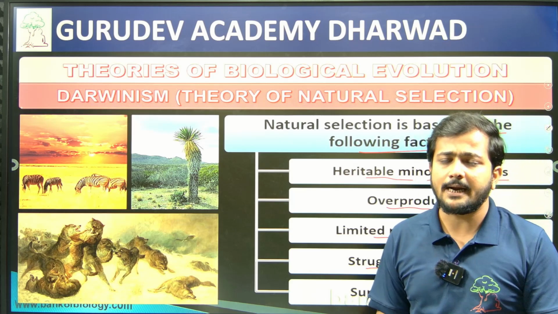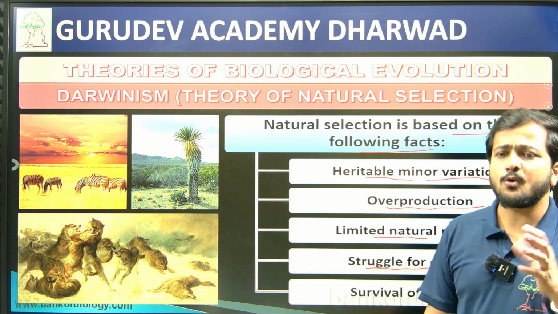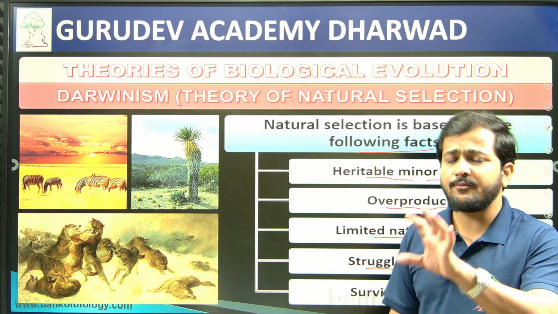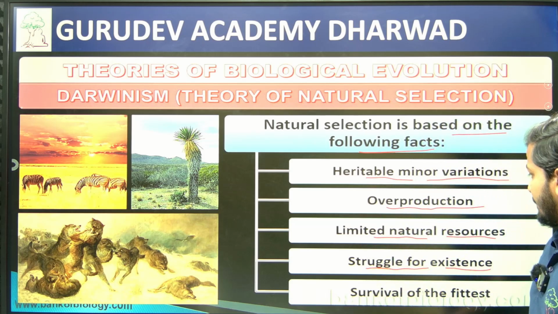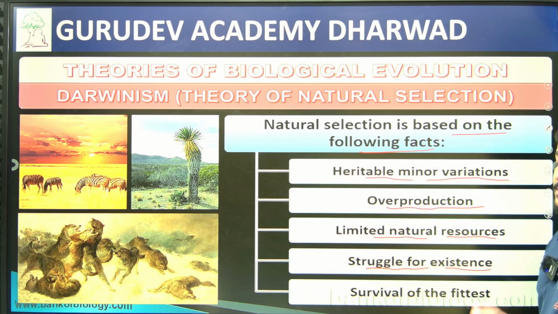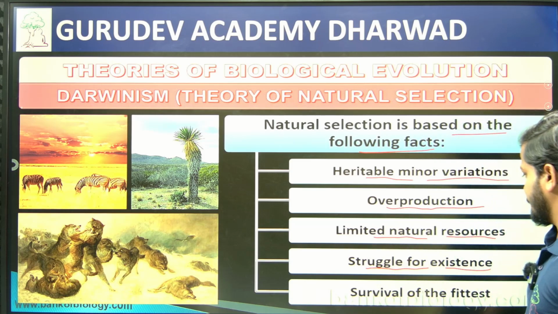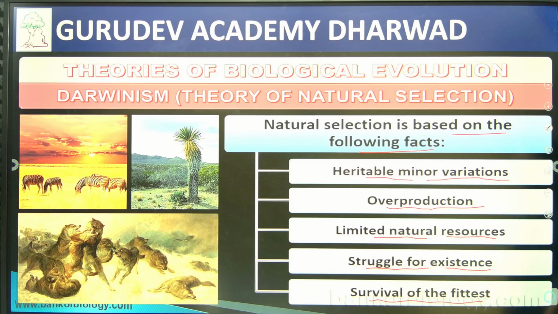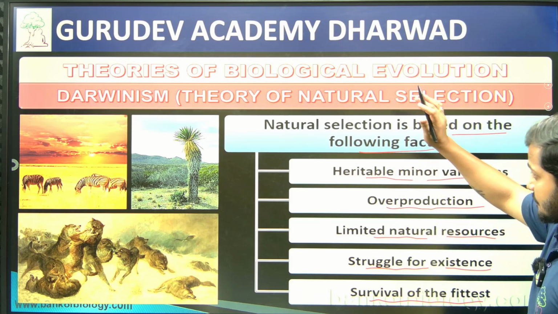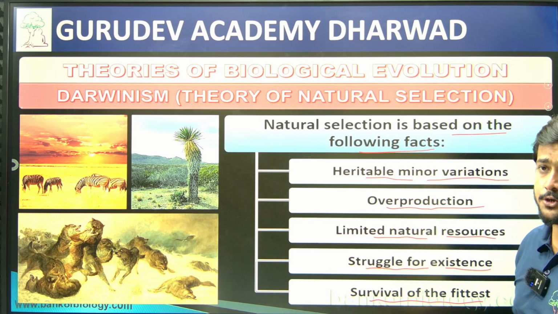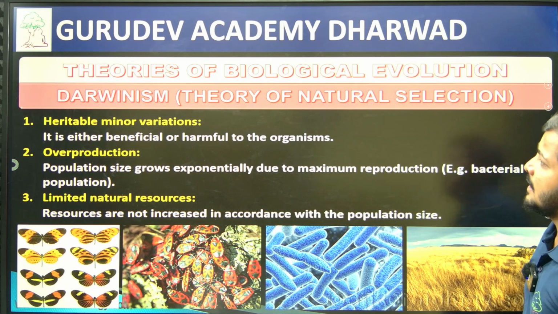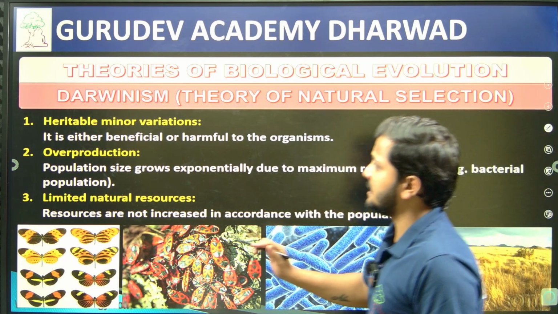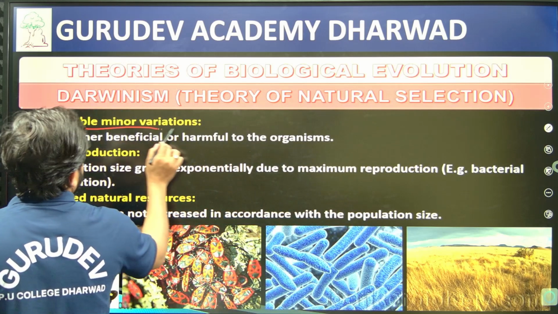it is going to be fit with respect to that environmental condition. Some of them are not going to adopt a character, they are not going to be fit with respect to that environmental condition, and they are going to get eliminated. So here struggle for existence matters, and even survival of the fittest. These are the facts on which the natural selection theory is based, right? That is Darwinism.